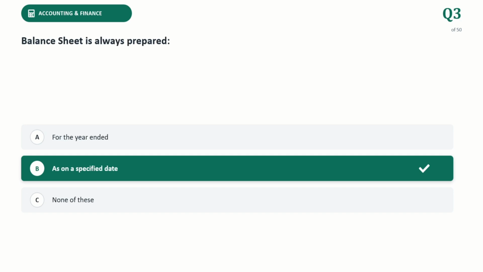So next question, balance sheet is always prepared. The correct answer is as on a specific date. Balance sheet acts as a financial snapshot. It details a company's assets, liabilities and equity at a very specific point in time, usually the final day of the financial year, rather than summarizing activity over an entire duration.